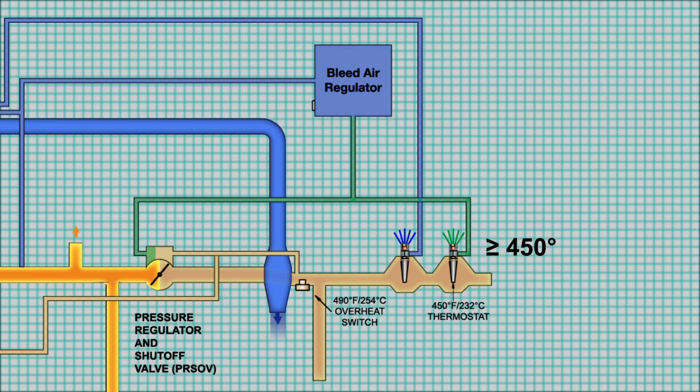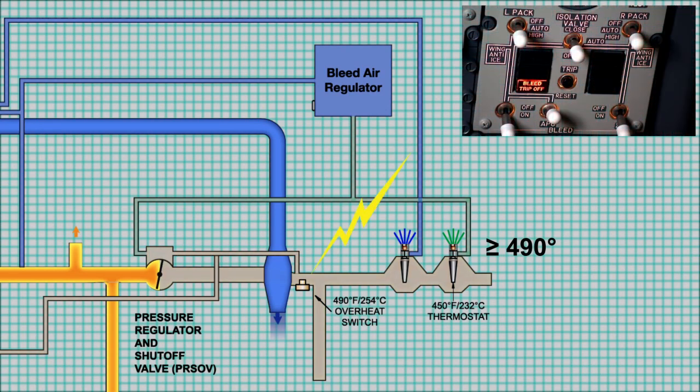If temperatures continue to rise, the 450 sensor will open fully, causing the PRSOV to move further toward the close position. This reduces the pressure further, protecting the air conditioning packs and wing leading edge from extremely high temperatures. If the temperature reaches 490 degrees Fahrenheit, the 490 over temperature switch will close the PRSOV and the bleed trip light will come on.